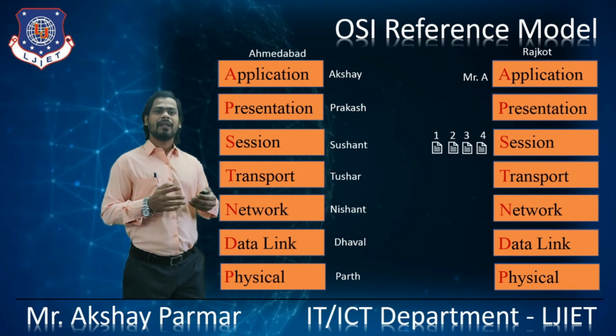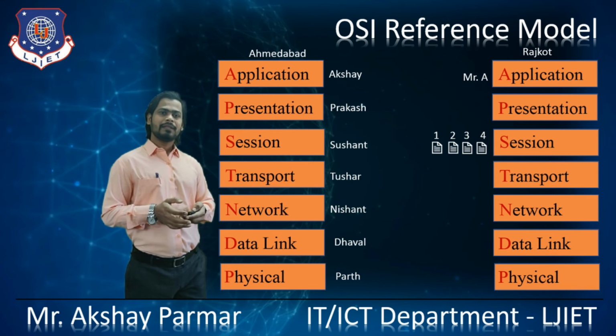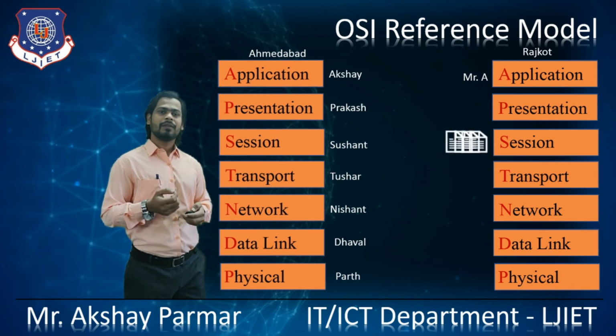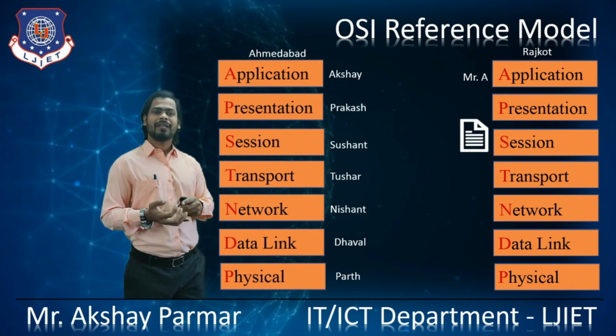After getting those 4 different chunks, Mr. S will observe that all belong to the same document. After that, Mr. S will combine all the documents in sequence: the first 100 pages, then the second 100 pages, then the third 100 pages and the last 100 pages, right?